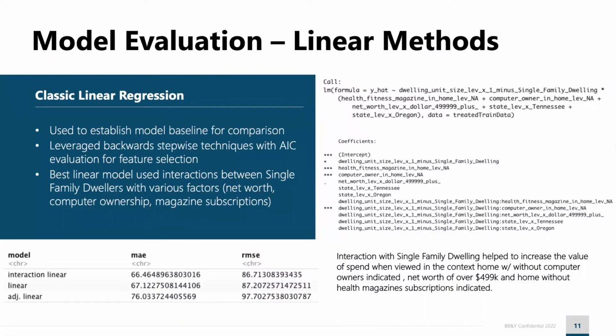In the first model, we used a classic linear regression with a backward stepwise calculation to determine the lowest subset of features for the model that had the best performance. We then compared that to two other linear models whose features were selected based on general knowledge of the dataset or trial and error. The best performing model by MAE in this case was the one that leveraged interaction terms, specifically interaction of the single family dwelling variable with other variables, such as computer ownership, that had a strong positive or negative influence on spend.